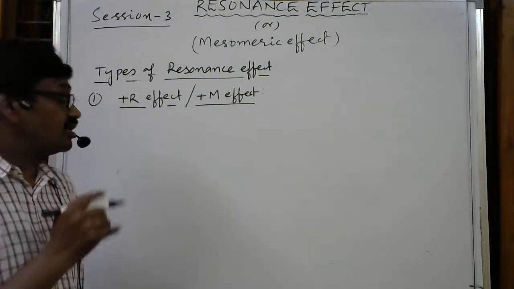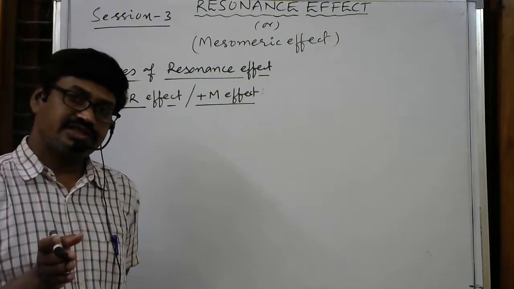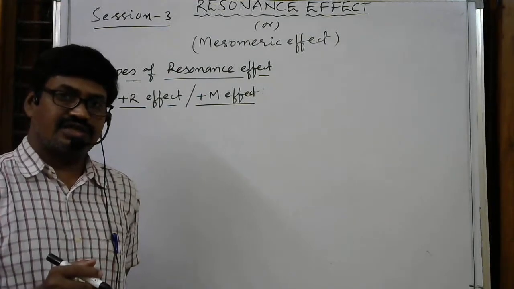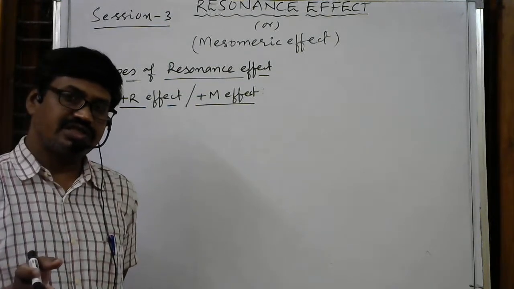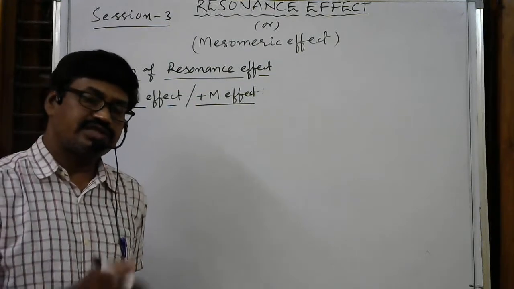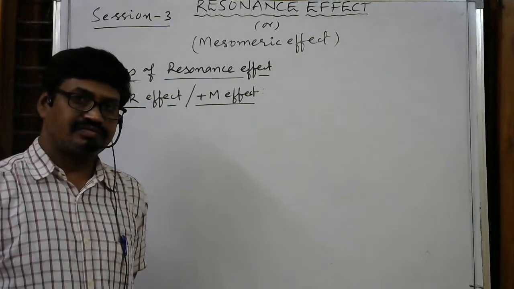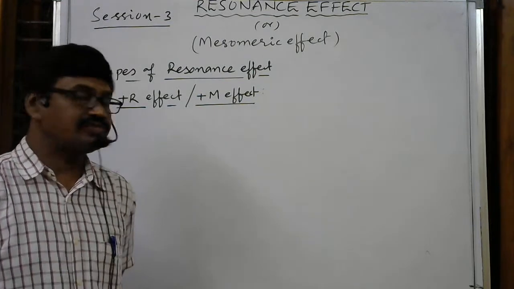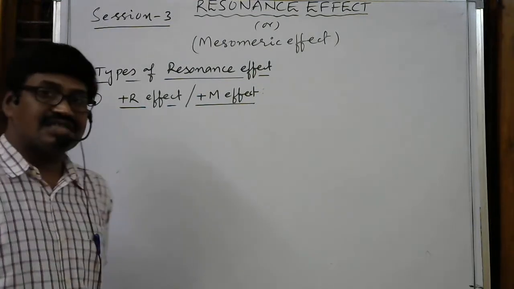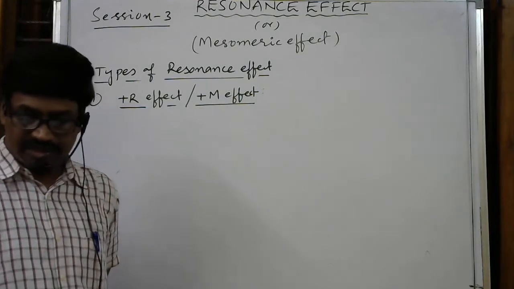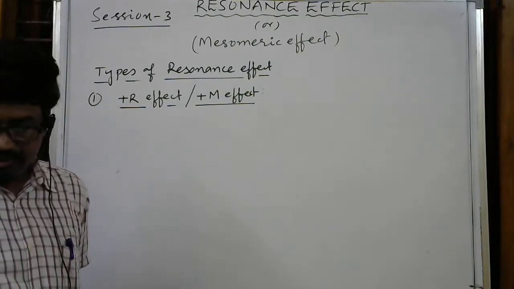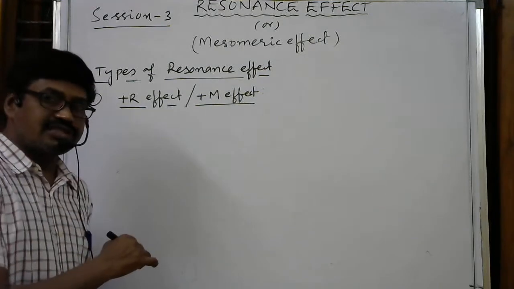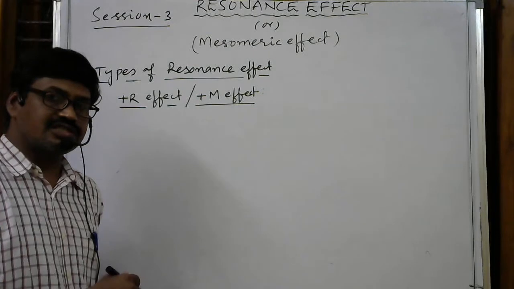Here the groups which donate electrons, otherwise the groups which transfer electron density towards the conjugated system, and the groups which increase electron density in the conjugated system, are said to have plus R effect or plus M effect. Plus R effect means the groups which donate electrons or electron density to the pi bonded system, otherwise the conjugated system.